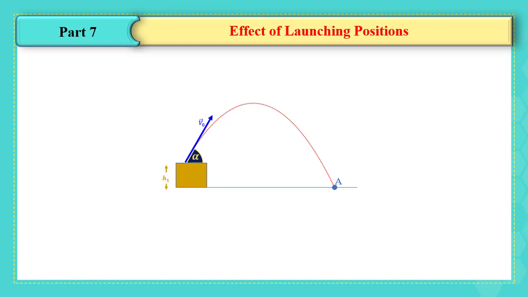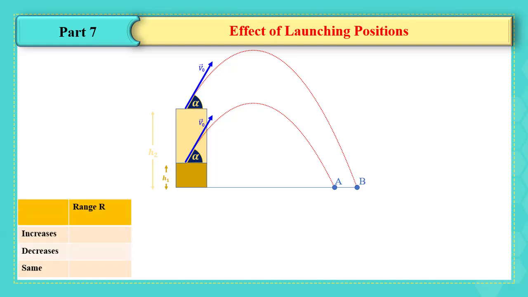The same shot with the same initial velocity will be repeated. The particle is launched now from a height h2 above ground and it is higher than the first one. Same as the first case, the particle will move in the plane, reach its maximum position, then falls down again on the ground at a point, let's name it as B. Putting the two situations side by side, we can think together to see if there is a real effect of the chosen initial position. First question, what can you say about the range?